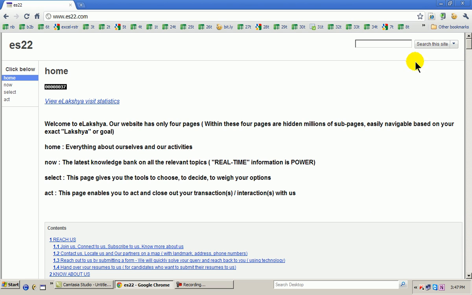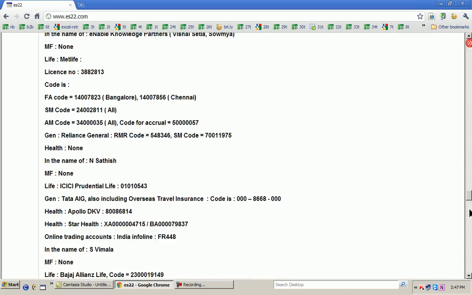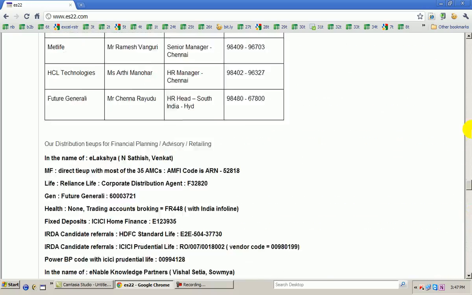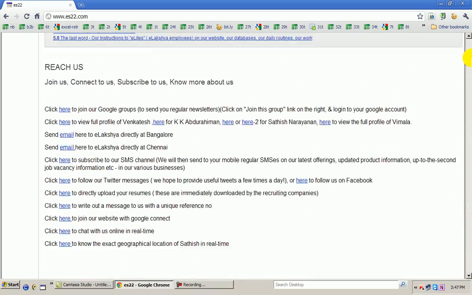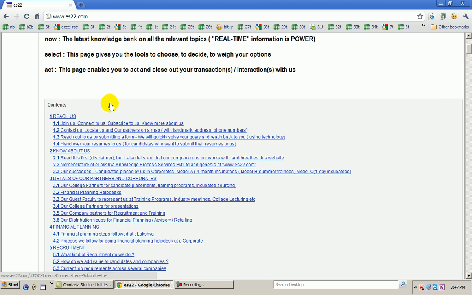Every page, you can just see, for example, you're on the home page now. I'm just dragging it from top to bottom. It's just one huge page. Of course, there is a contents side here, so you can use the contents to go to whichever part you need to go to. So let me quickly take you through various things which are there.